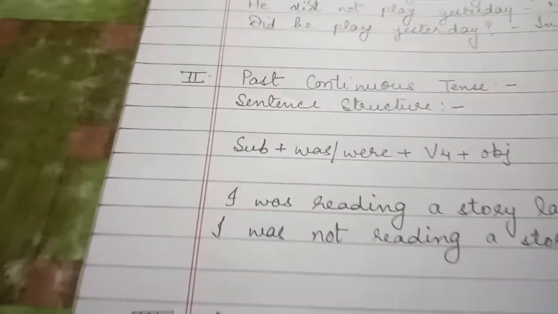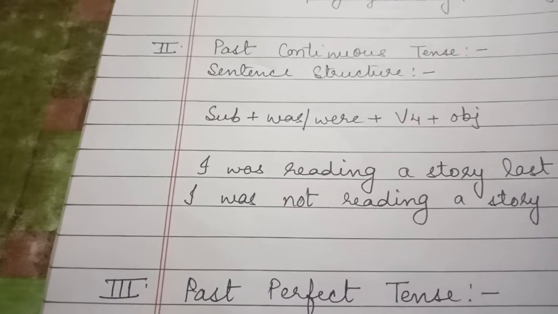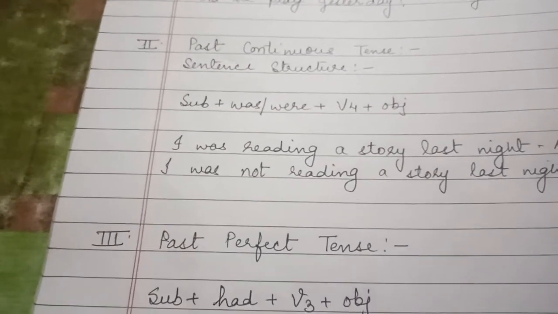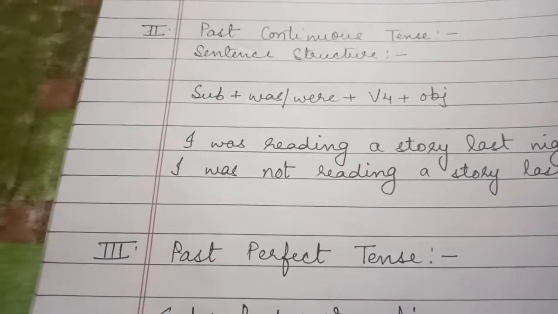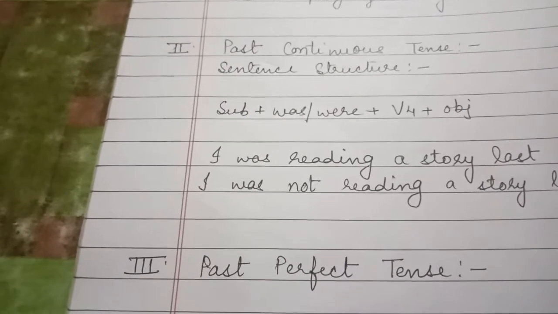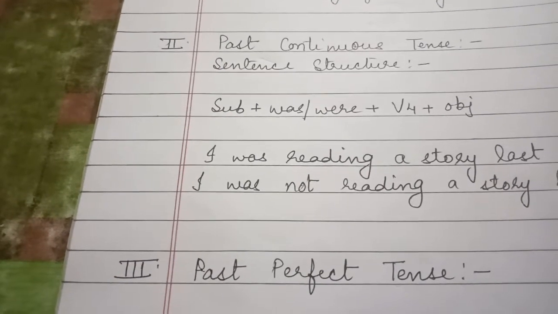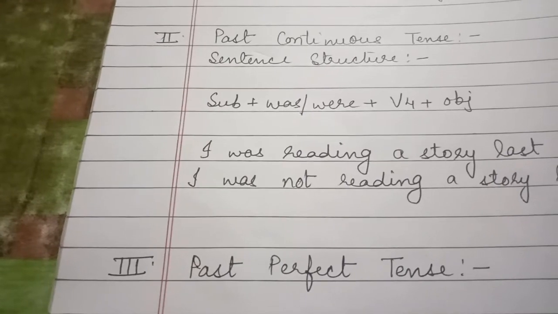Next is past continuous tense. The structure is very easy. That is subject plus was/were plus verb plus ing (V4) plus object. I was reading a story last night. Okay. I was not reading a story last night. In the negative, you only have to put not. And in the interrogative, you will put was or were in the beginning. Rest of the things will be as it is.